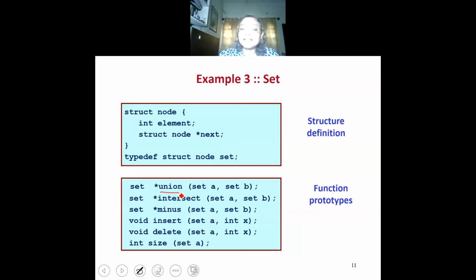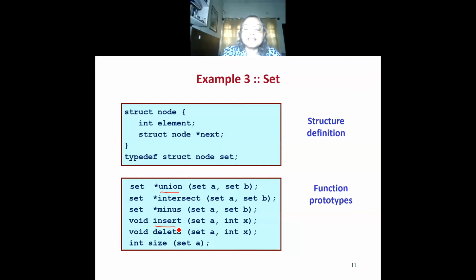Similarly, minus returns a pointer to a set which contains the elements of A minus those elements which are in B. Here we have specified that these functions return a pointer to the set, and the person who is implementing these functions must make sure that these specifications are satisfied.